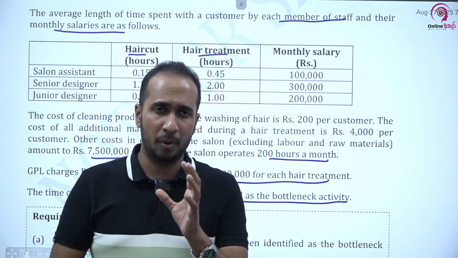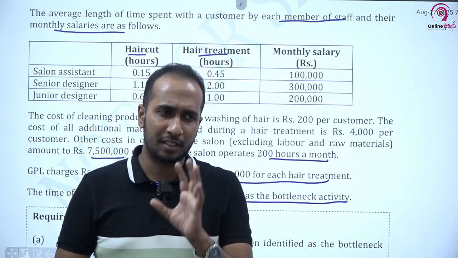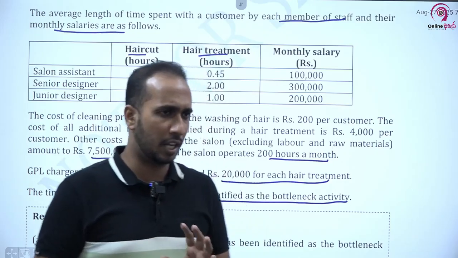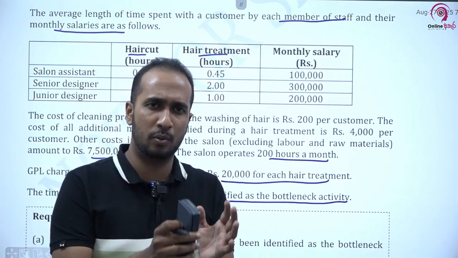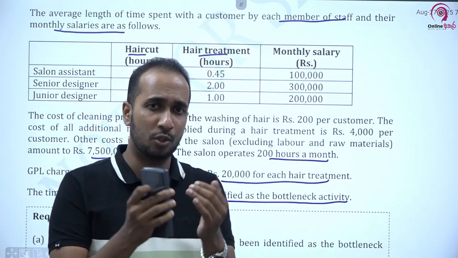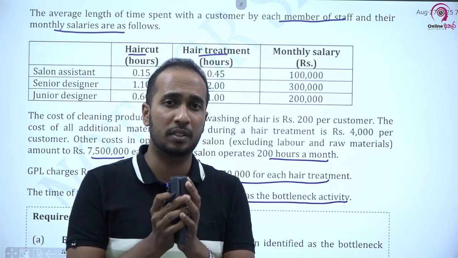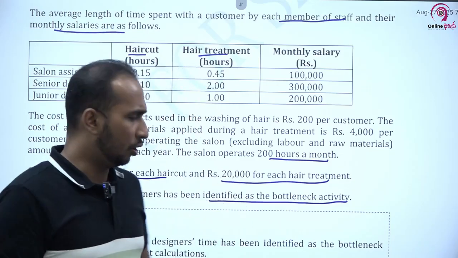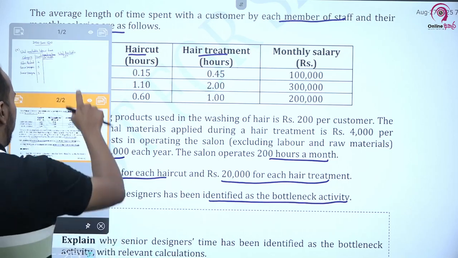So the information has been provided in monthly terms, so we will use the same terms in our computation as well. Please keep in mind, in questions there can be monthly details, annual details, quarterly details, so we have to transform these details into one form. So I think in this question it is easy for me to use monthly terms to arrive at my answer. Alright, so now I am going to my computation.